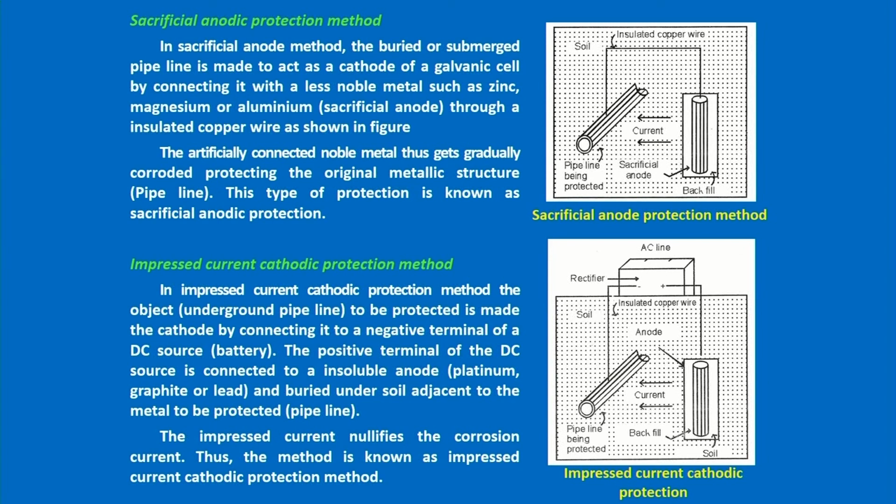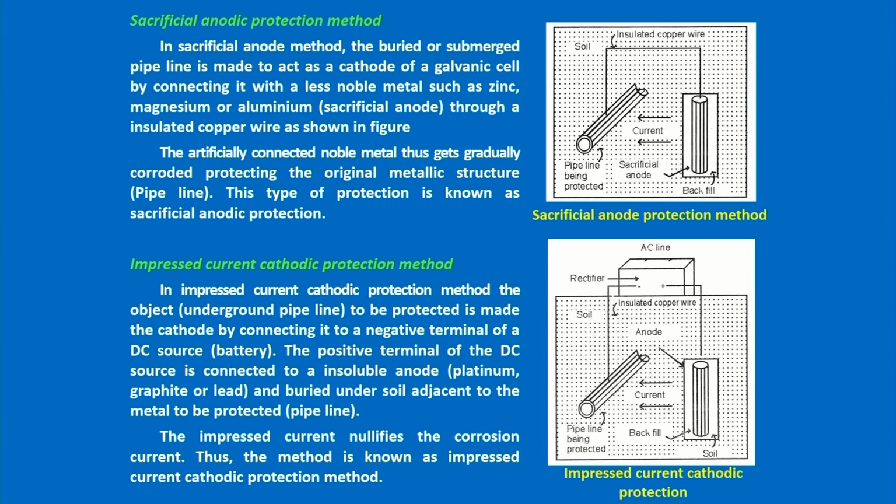So, if you connect a sacrificial anodic metal with the main pipeline, the metal which is to be protected, we can call it the base metal, then slowly the corrosion is only in the sacrificial anodic block, and the corrosion in the pipeline is prevented.